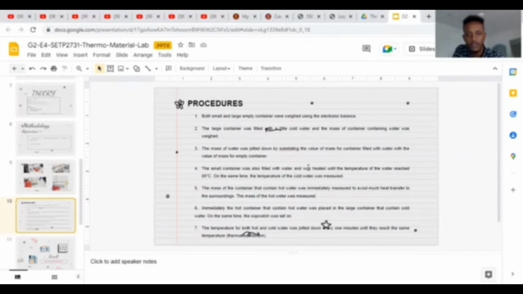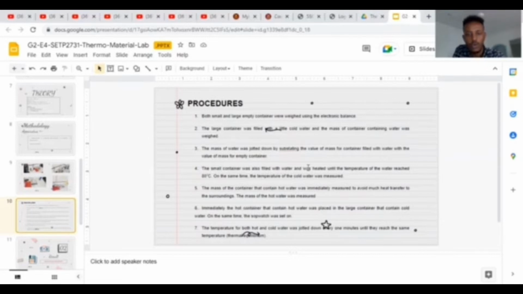The small container was also filled with water and heated until the temperature of the water reached 8 Celsius. At the same time, the temperature of the corn oil was measured. The mass of the container that contained hot water was immediately measured to avoid much heat transfer to the surroundings.